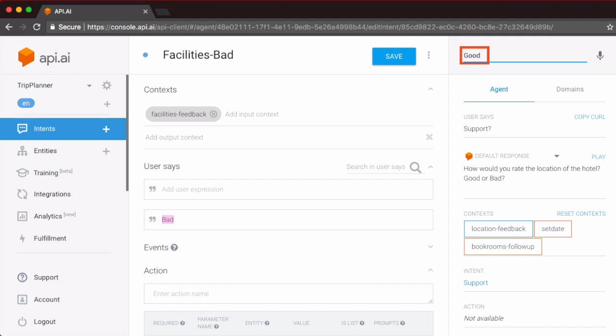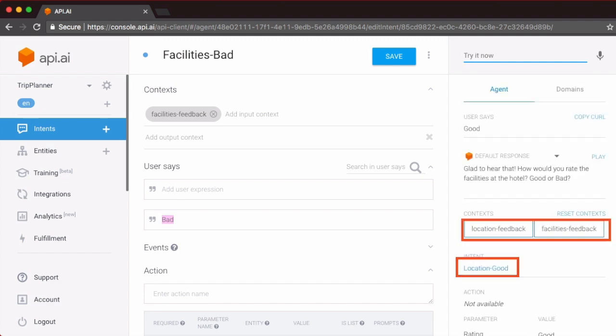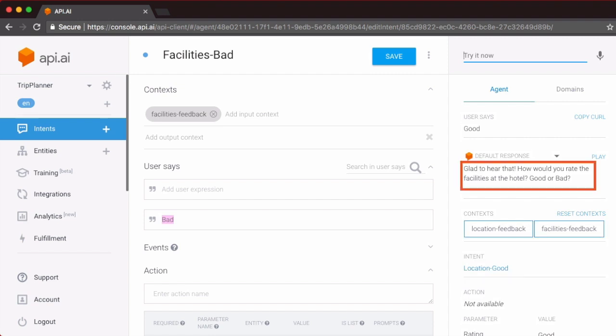My rating is good. Notice that the location feedback context has been set, which means a rating of good with the location feedback context set means we trigger the location good intent. The location good intent thanks us for our positive feedback and immediately asks about the facilities of the hotel.